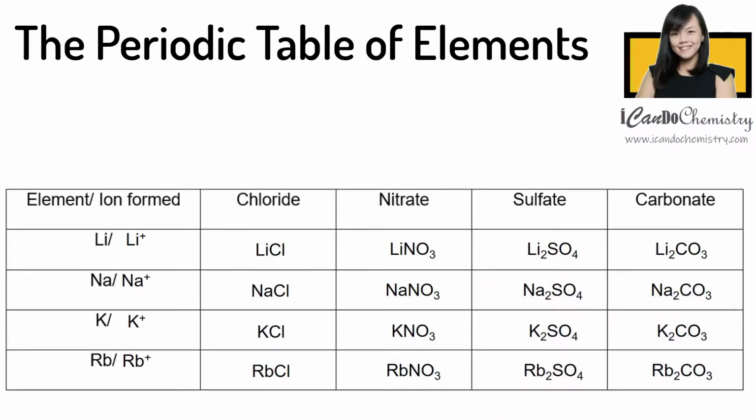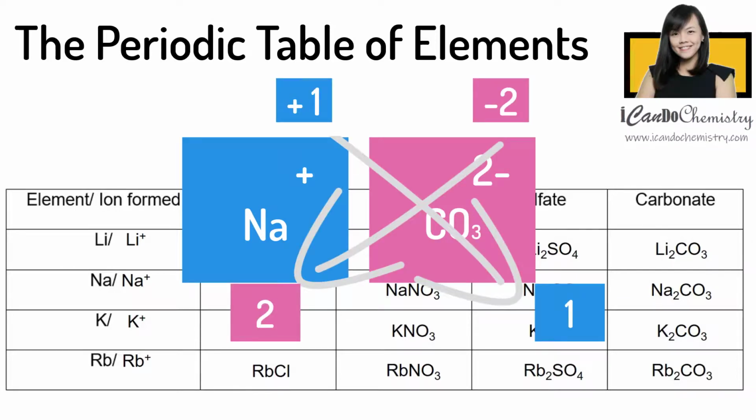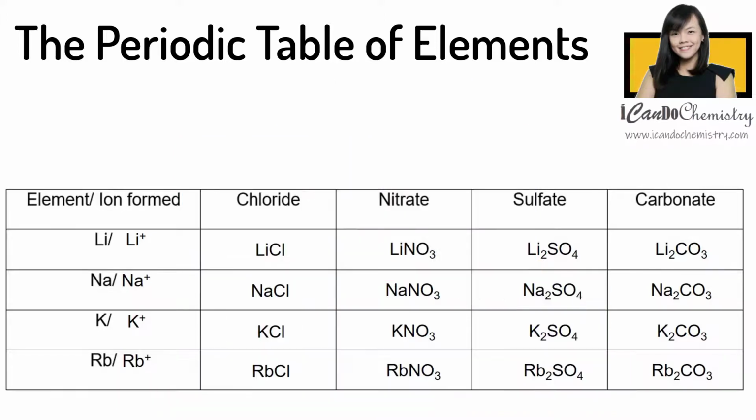What about group 1 carbonates? Let's take for example sodium carbonate. Sodium has a charge of positive 1. Carbonate has a formula of CO3 2-. Using the cross method, let's bring the values down. So we will have Na2CO3. This table shows a list of compounds that group 1 elements can form. You can see that their compounds have very similar chemical formulas, as all the group 1 elements form ions of positive 1 charge.